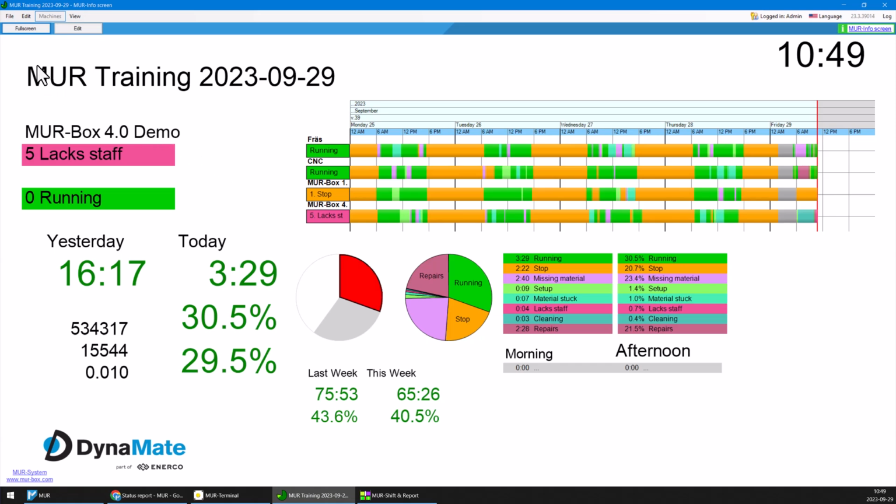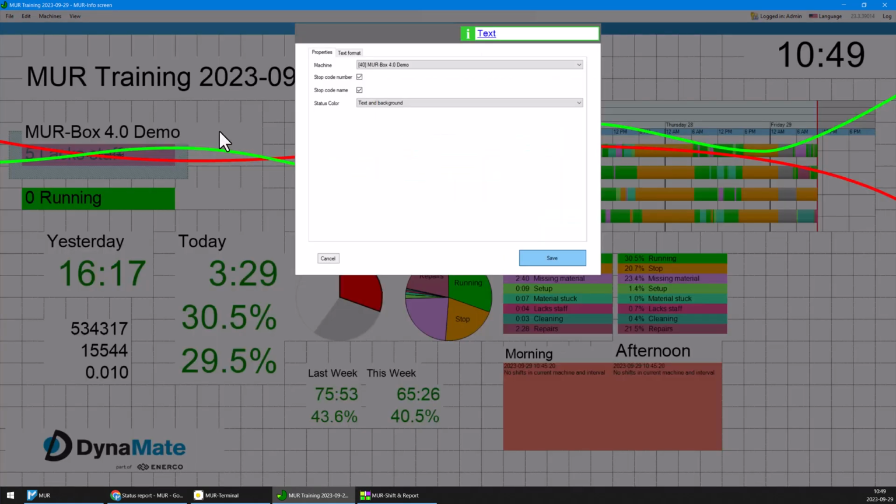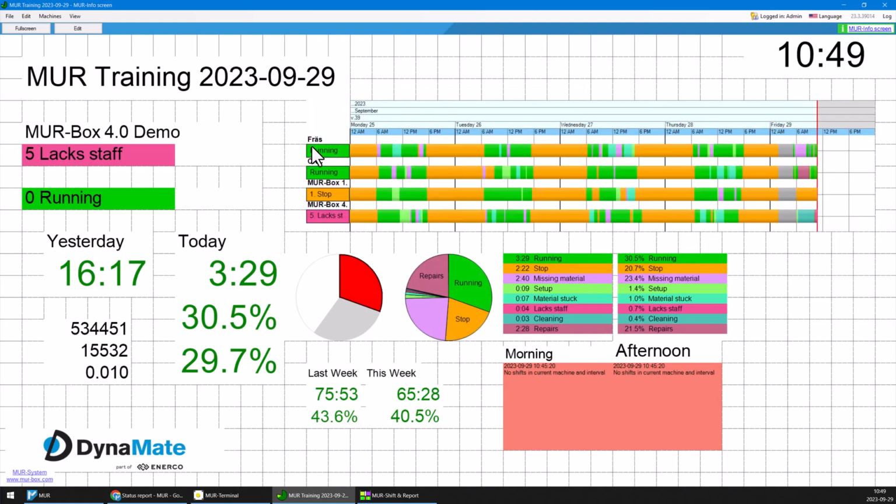But first of all, when you have an info screen like this, you can always go into edit mode and move items, or right click and edit to change, for example, what machine is being reported. Once you have done your changes, you can choose to export them into a backup file. When you export, you can build several different info screens and export them to one file each. And once you have done that, you can use the import feature to load them back.